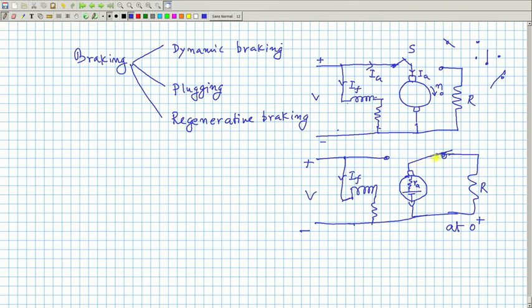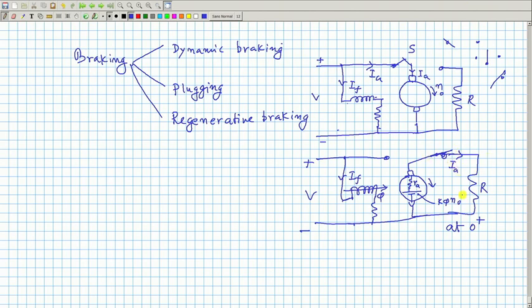So, at 0 plus, it is connected there, but this flux is there, it is running, therefore there will be a generated voltage, that back EMF which was present, and its value is K phi N0 at t equal to 0 plus, because speed cannot change instantaneously. Therefore, in this circuit there will be a current.